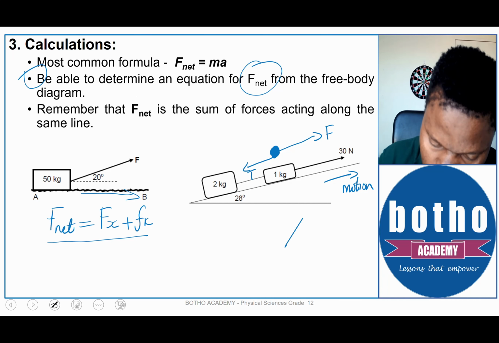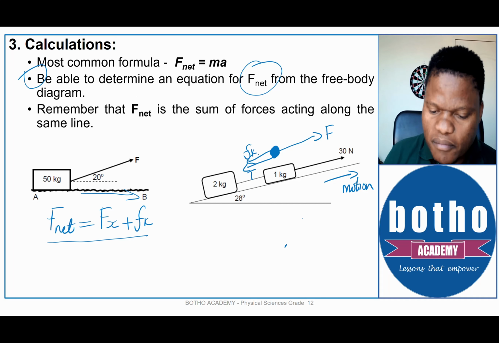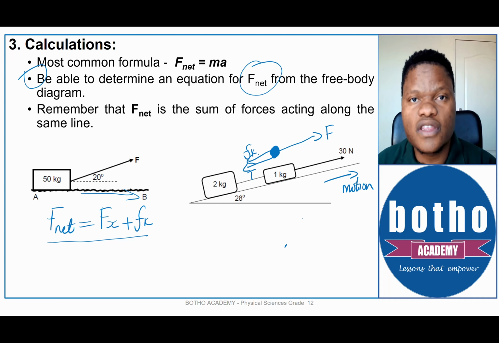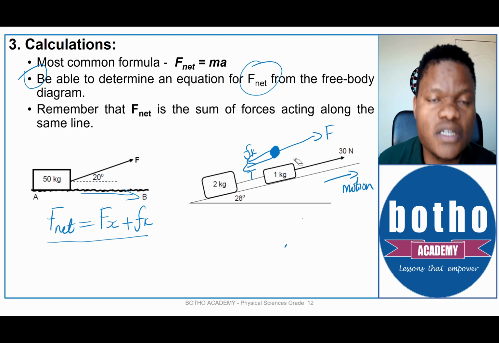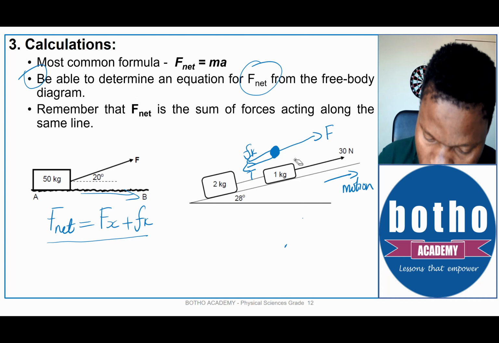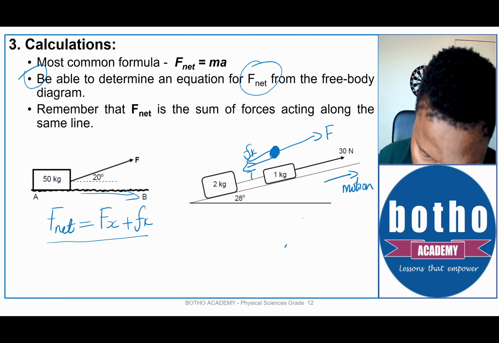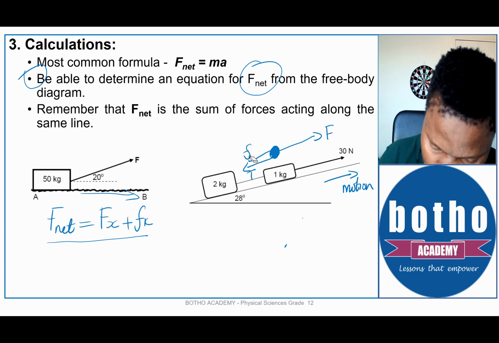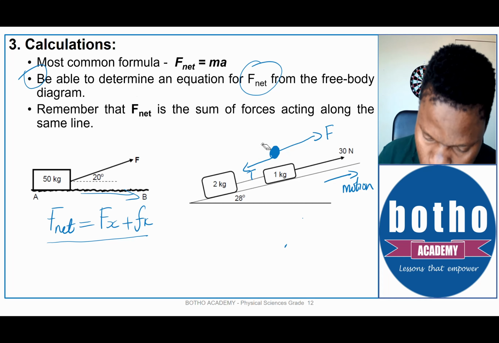And I know also that this is a rough surface, so there's also going to be kinetic friction. But the other thing that I need to think about is the fact that this object has a mass, and therefore there is a force of gravity. Let me just fix my forces so that I can draw all of them.